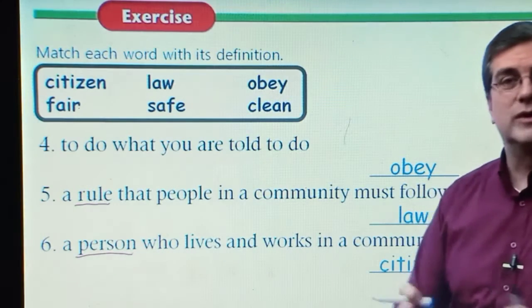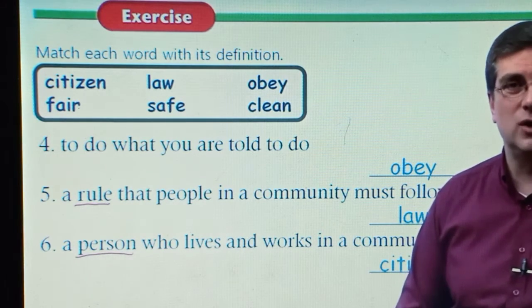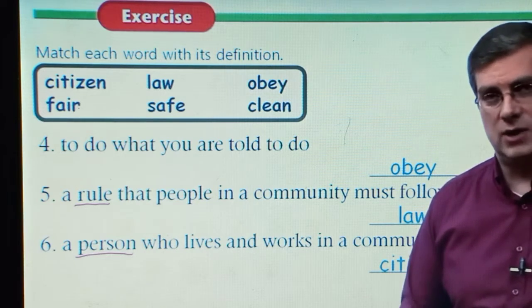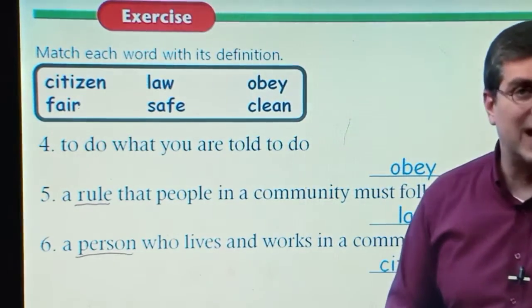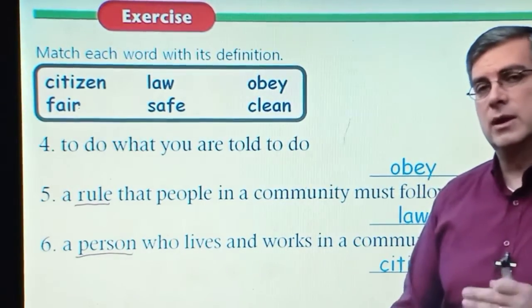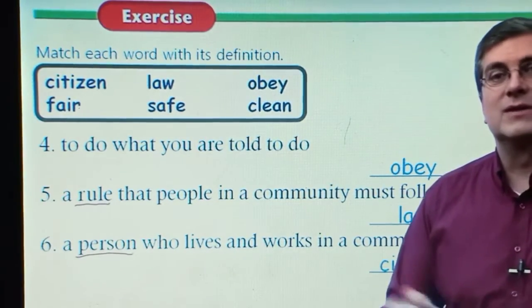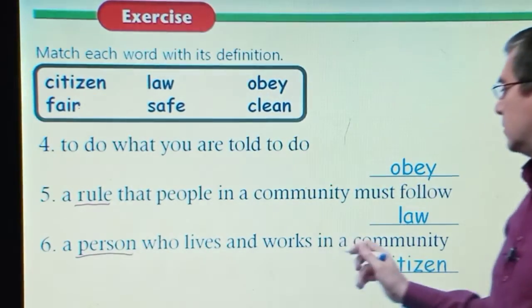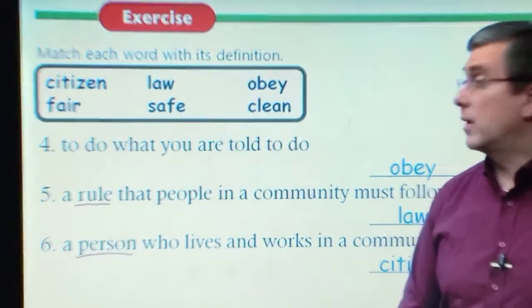We are part of a small village or town, city, or country. We are citizens in our community, right? You are citizens in your community. You live and work in a community, so you are citizens.